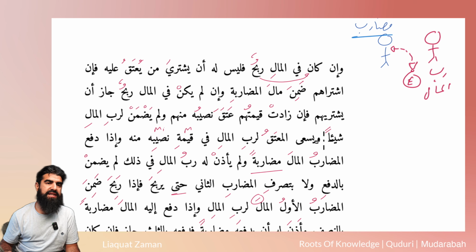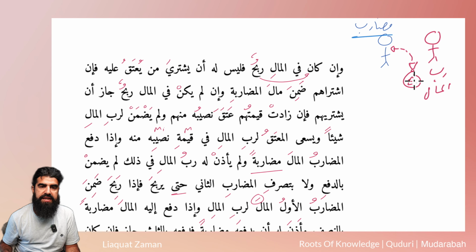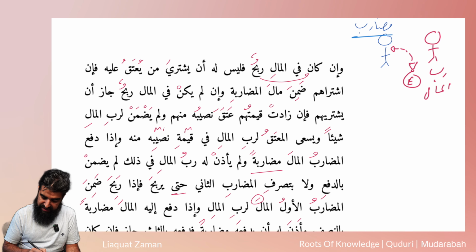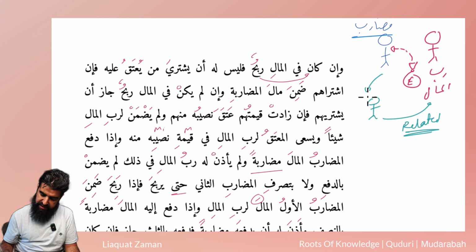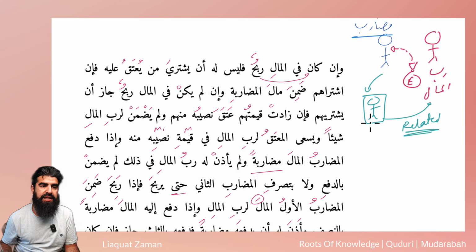The question is, if this mudarib, as we talked about last time, was to purchase a person, a slave, and this slave was a relative of the Rabb al-Mal, related to him, then what is going to happen here?